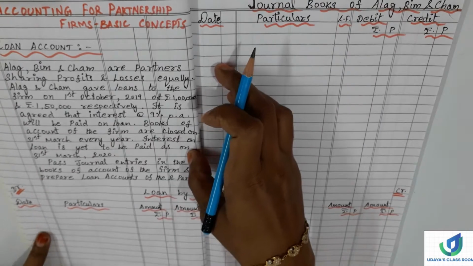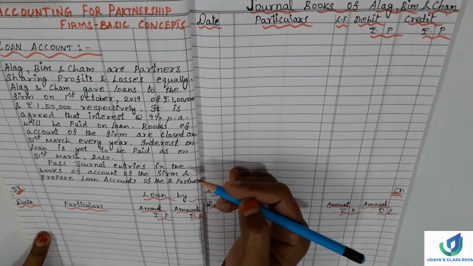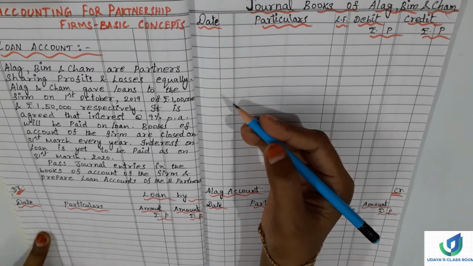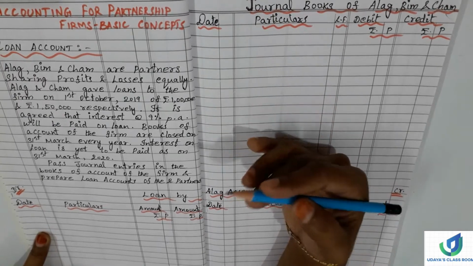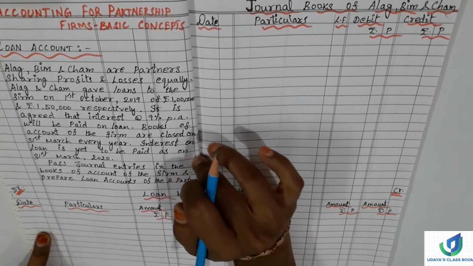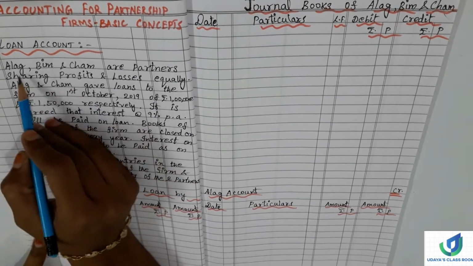When a partner has advanced a loan to the partnership firm, how to treat his loan and how to give interest on the partner's loan, that is what we are going to see in this sum. Let's analyze the sum first. It is a loan account sum.